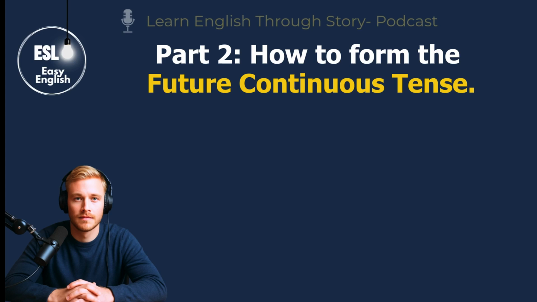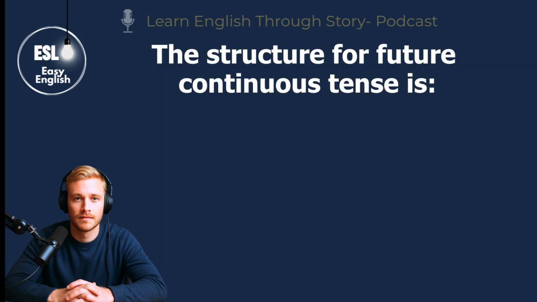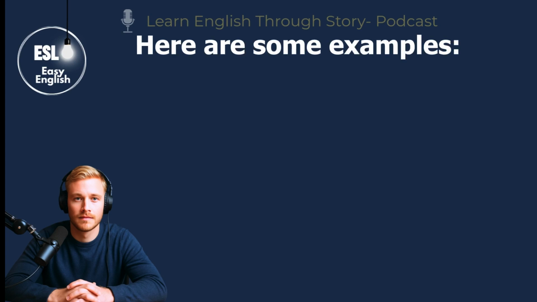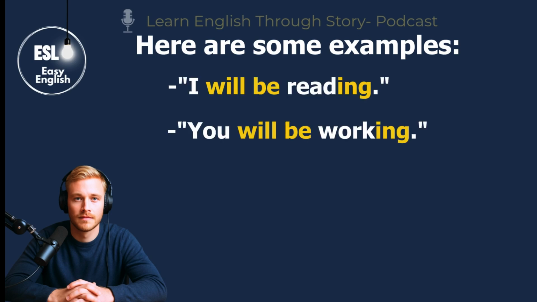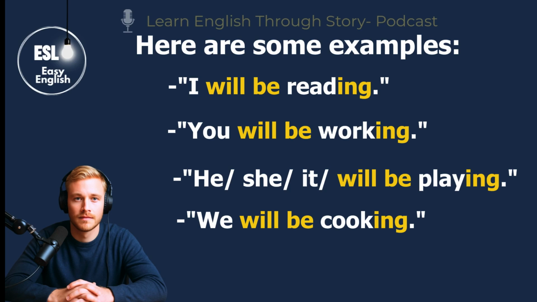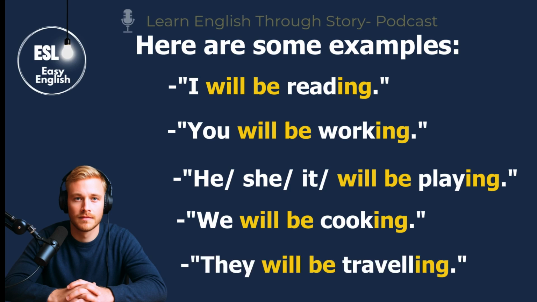Part 2, How to Form the Future Continuous tense. The structure for future continuous tense is subject plus will plus be plus verb ending in ing. Here are some examples. I will be reading. You will be working. He, she, it will be playing. We will be cooking. They will be traveling.